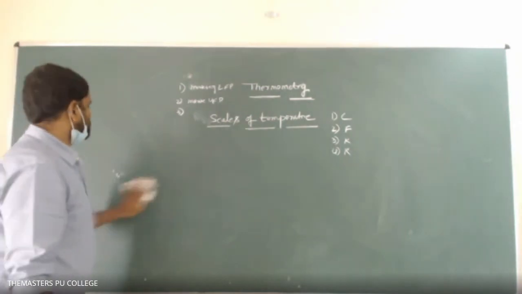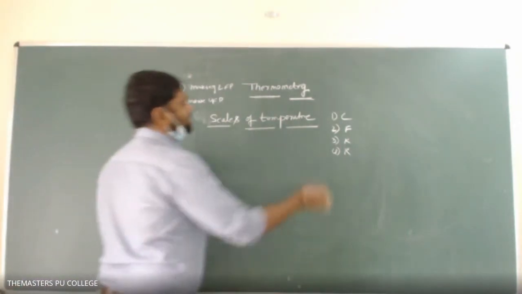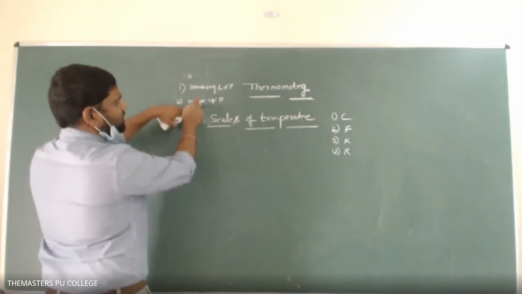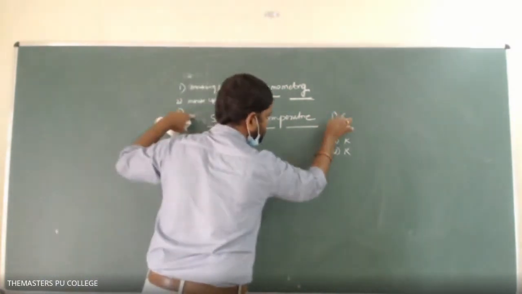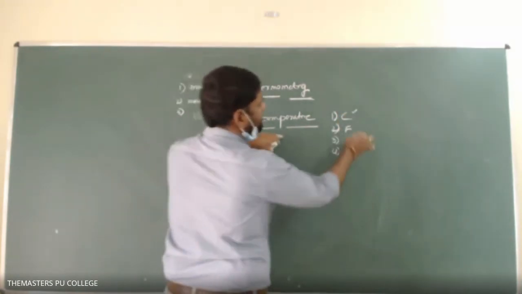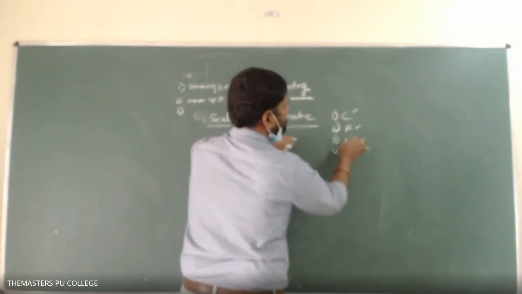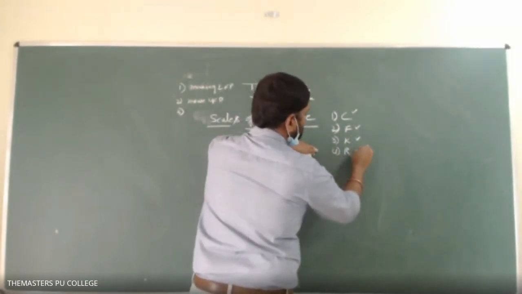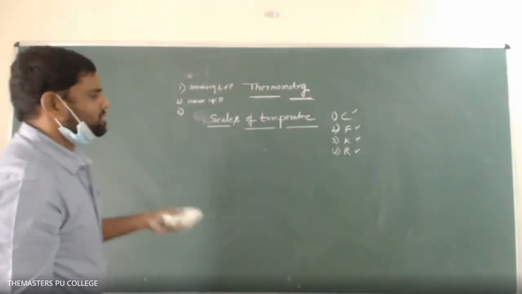So we can also make our own thermometers by marking LFP, UFP, and dividing the fundamental interval.